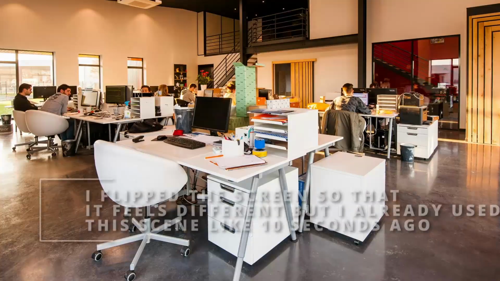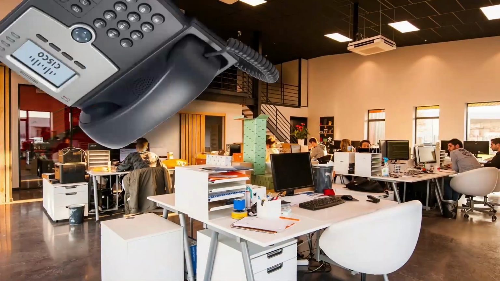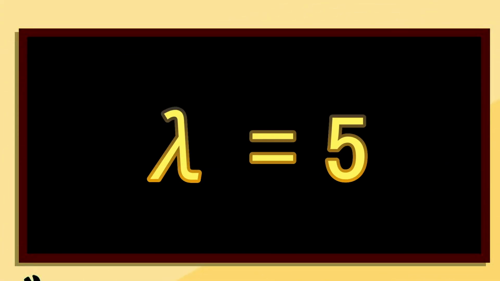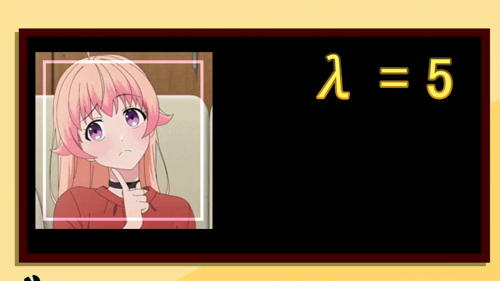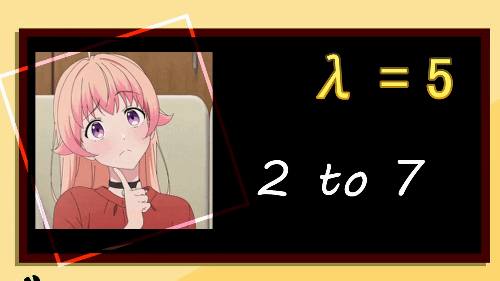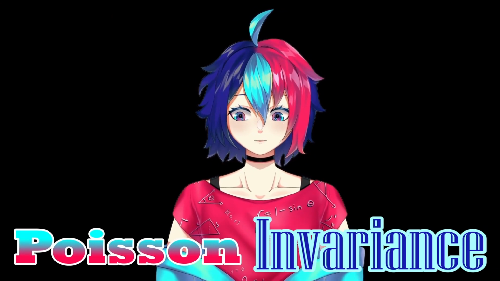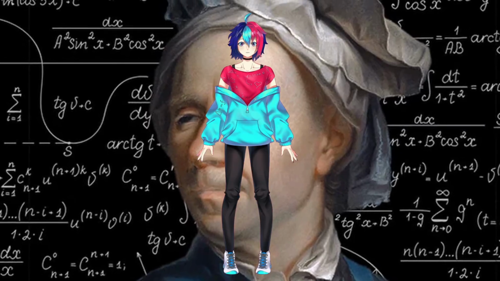Ignoring my anti-polar bear sentiment, consider a work environment where every hour they receive an average of 5 phone calls. That is now lambda. But what happens if we want to receive anywhere from 2 to 7 phone calls an hour instead because we are shellfish? That's right, they call me Poisson Invariance because I involuntarianced into being a fish.